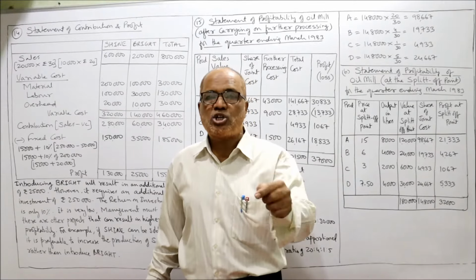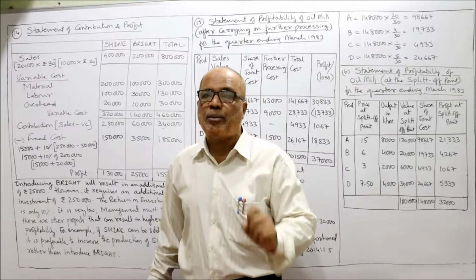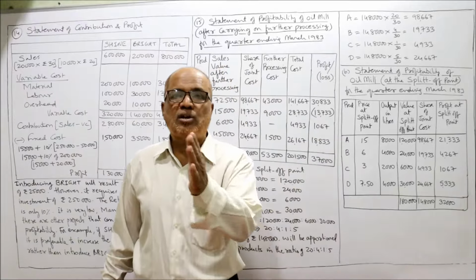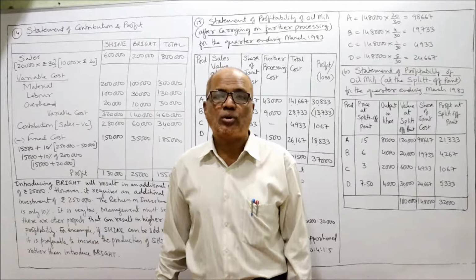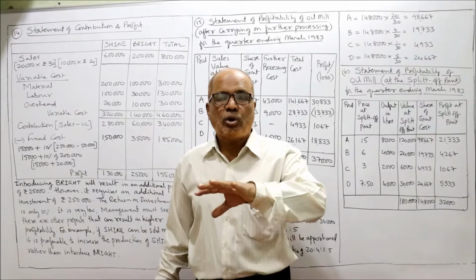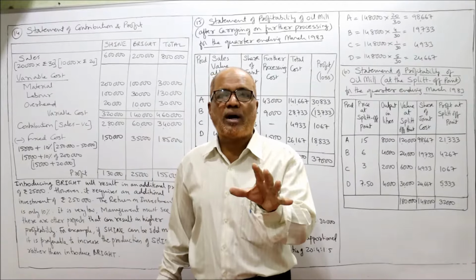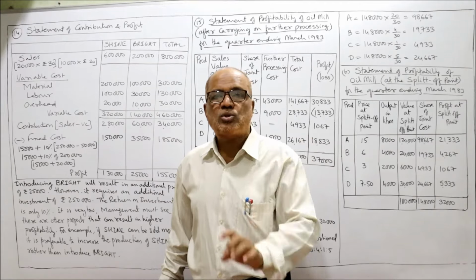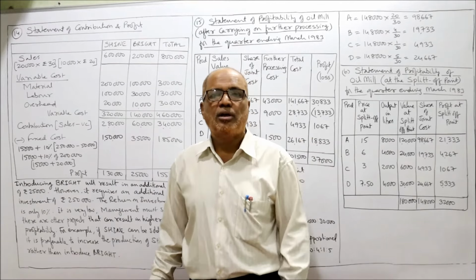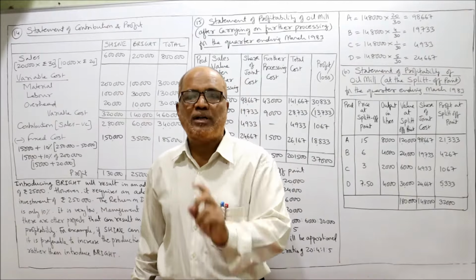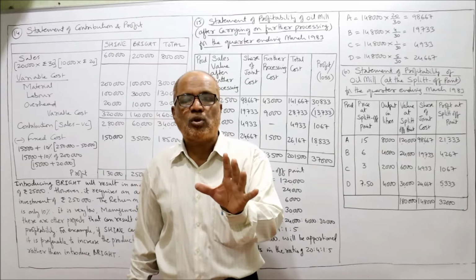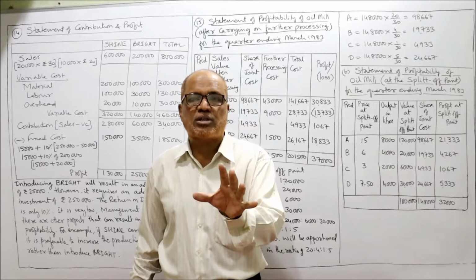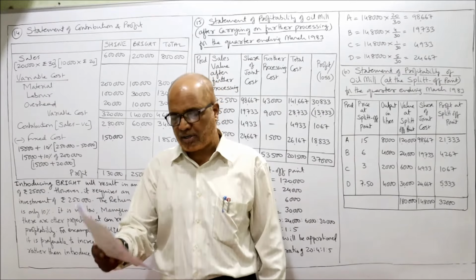So depreciation on machinery is required at 10%. 10% of 2 lakh is 20,000 rupees depreciation. So total fixed cost is 15,000 rupees fixed overheads plus 20,000 rupees depreciation. 15,000 plus 20,000, 35,000 rupees is the fixed cost in making the Bright product.